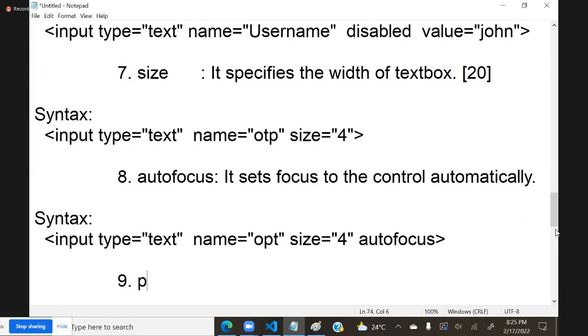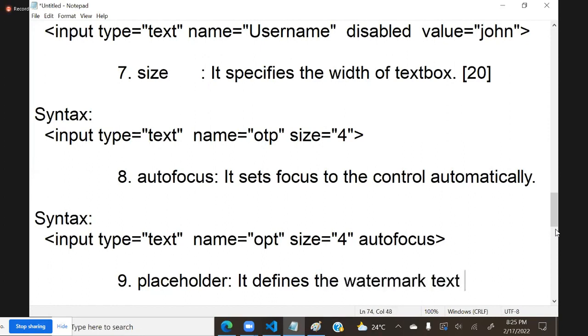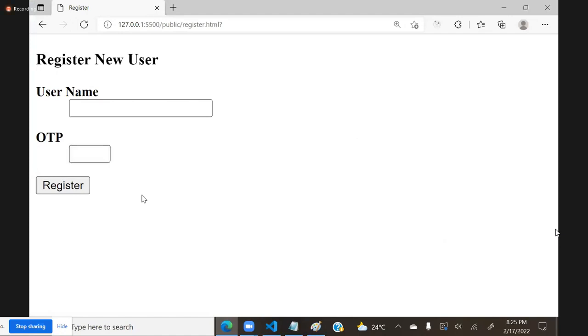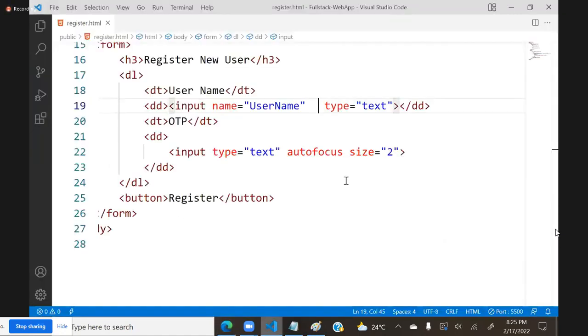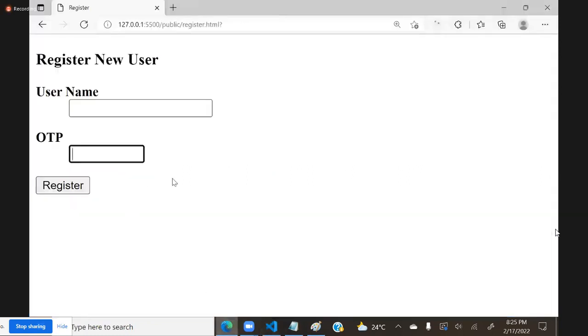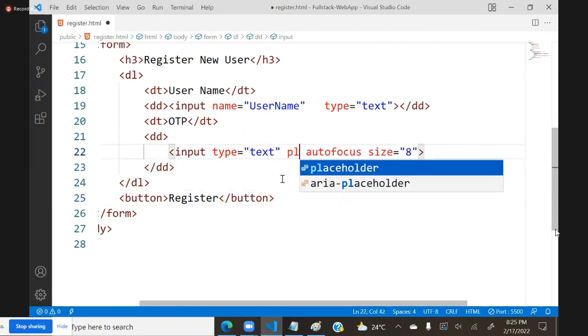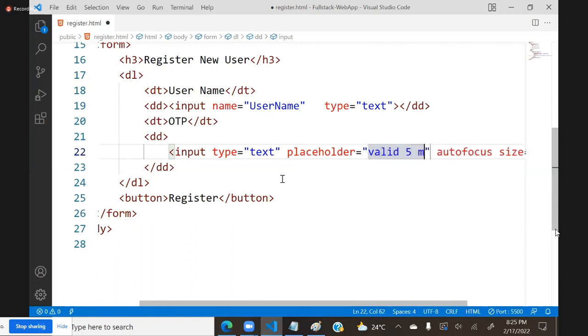Another important attribute is placeholder. It defines the watermark text. For example, here we are saying OTP, and I defined the OTP size as 8 characters. And here I am giving the placeholder: valid 5 minutes.